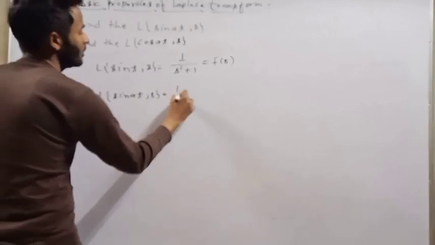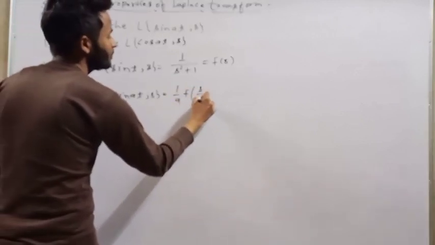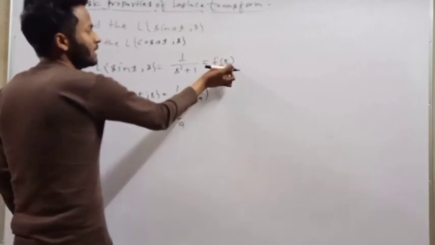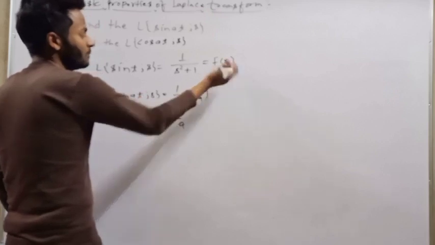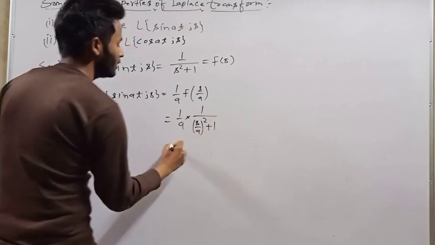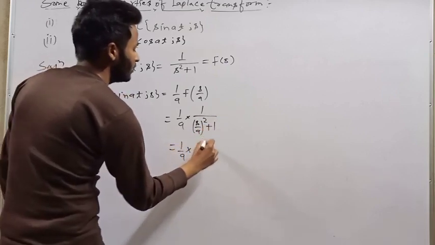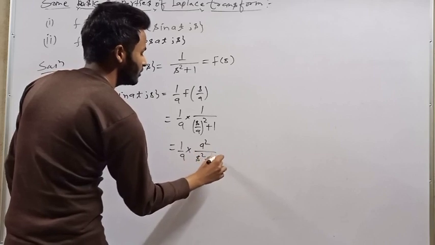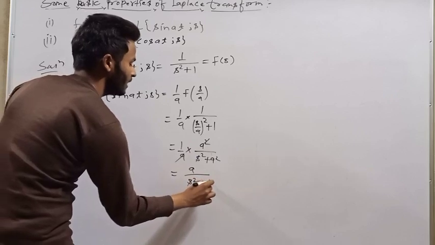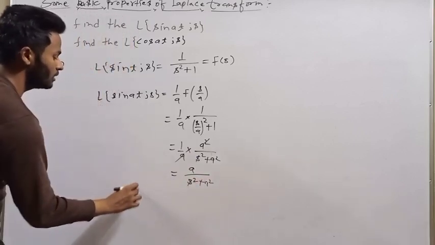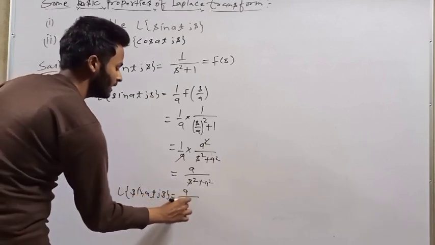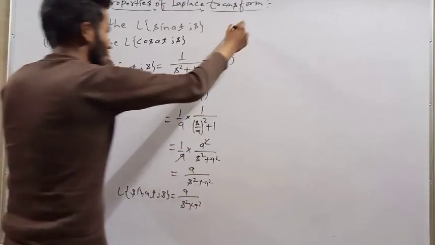So it can be written as 1/a F(s/a). Here 1/a F(s/a) means we put s = s/a, then we get 1/((s/a)^2+1) = 1/a times a^2/(s^2+a^2). The a's cancel out, giving a/(s^2+a^2). So the Laplace transform of sin(at) with respect to s is equal to a/(s^2+a^2).